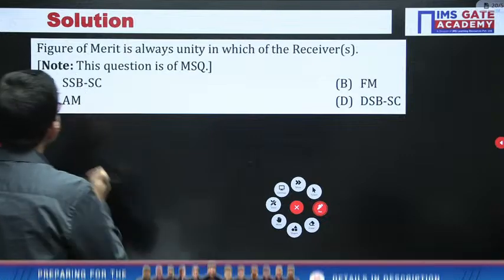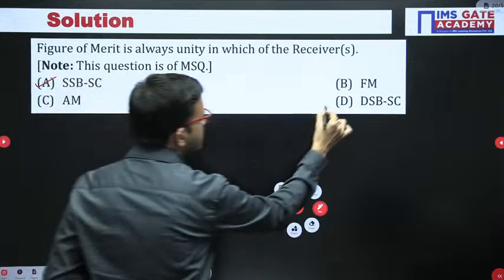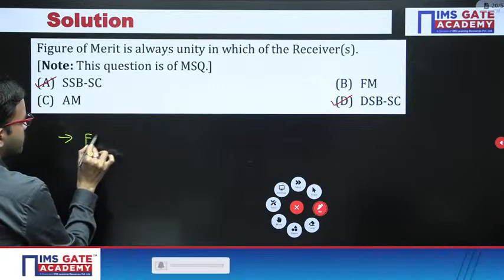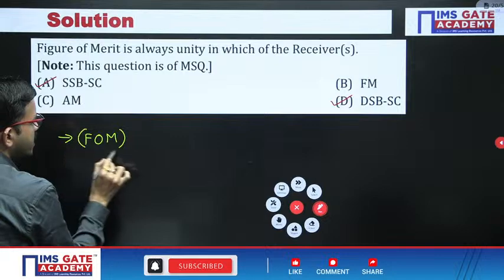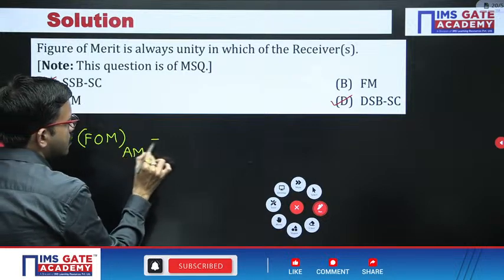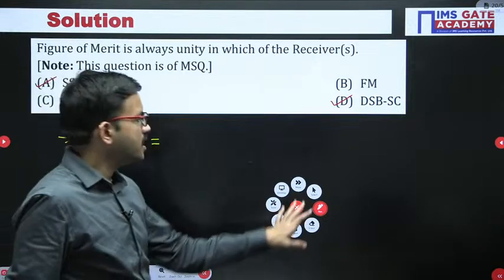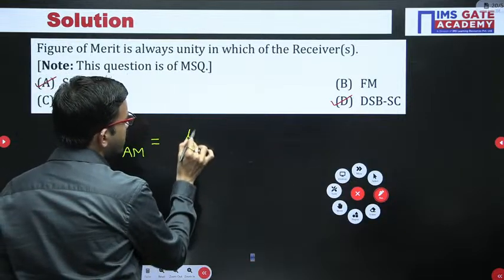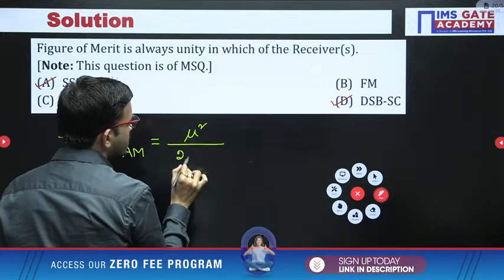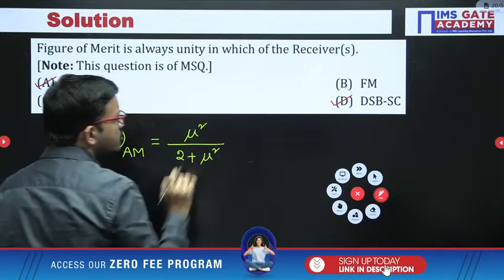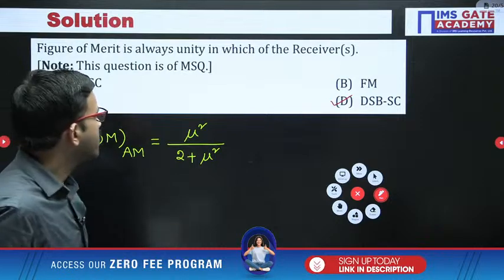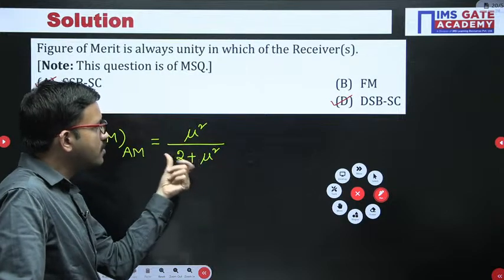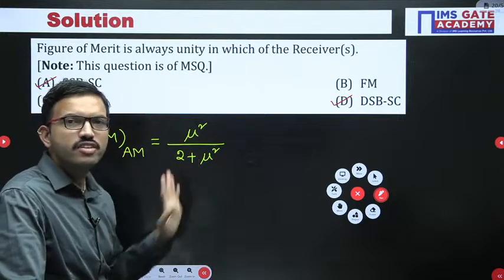Here you will get it in two cases, option A, option D. Regarding figure of merit for AM, whatever formula we got for modulation efficiency with respect to AM, exactly the same formula applies, that means mu square by 2 plus mu square. Whatever modulation efficiency we got with respect to AM, exactly the same formula you get even for figure of merit.